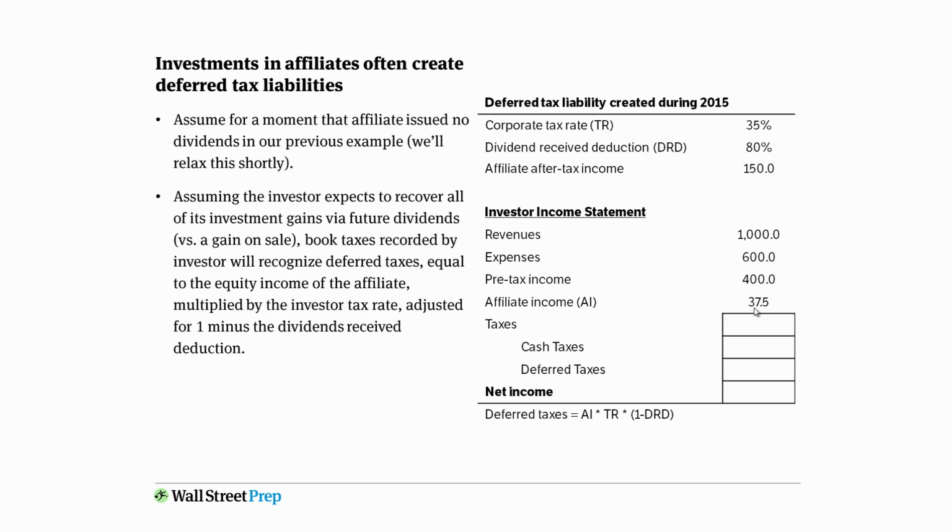But of course they also recognize this affiliate income of 37.5, which is a function of the affiliate net income and the fact that we own 25% of that. Now, assuming the investor expects to recover all of its investment gains via future dividends as opposed to a gain on sale, the book taxes recorded by the investor will recognize deferred taxes equal to the equity income of the affiliate multiplied by the tax rate adjusted by 1 minus the dividends received deduction.